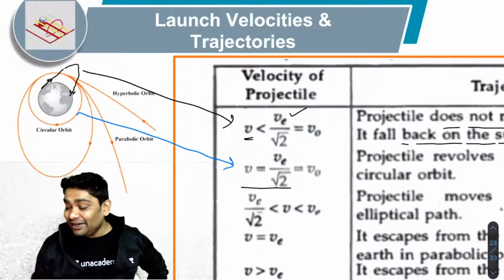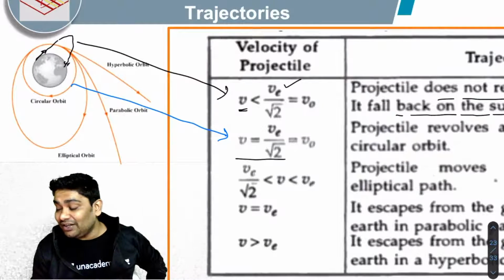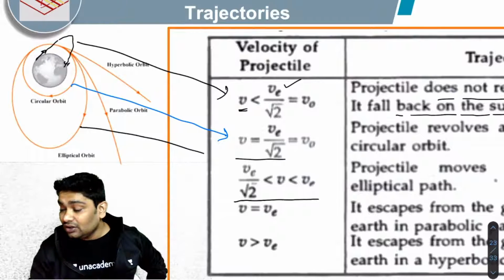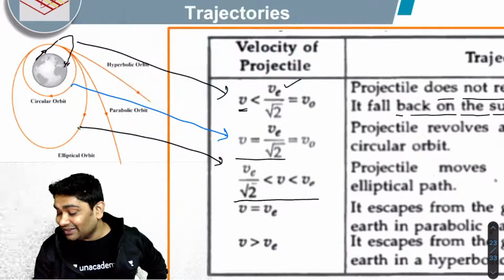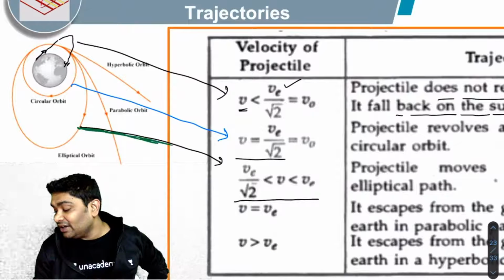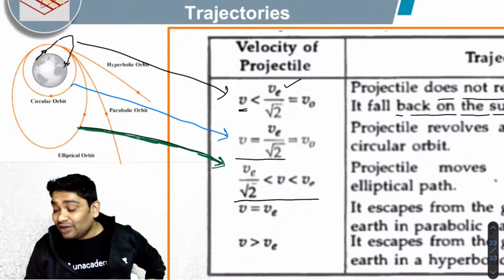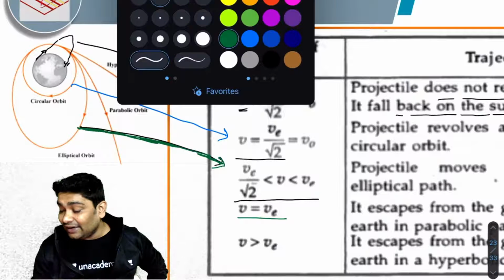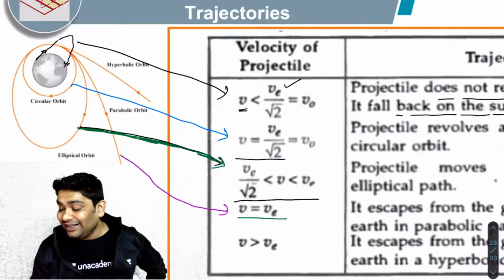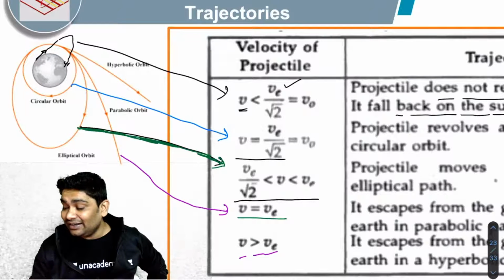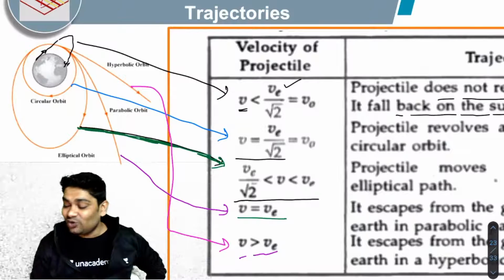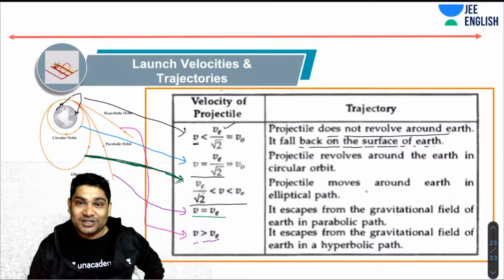Similarly, if the velocity of projection is between the escape velocity and v by root 2, then you will realize an elliptical orbit is taken. Maybe we can use a different color. Here, in this particular case, you will see the satellite taking an elliptical orbit. Now, interestingly enough, if something is launched with the escape velocity, then the satellite will take a parabolic orbit to infinity. And if you launch something with a speed greater than escape velocity, then the satellite is seen to take a hyperbolic path too. Okay, so this is what you just need to know. Just for your knowledge, you just need to know these.